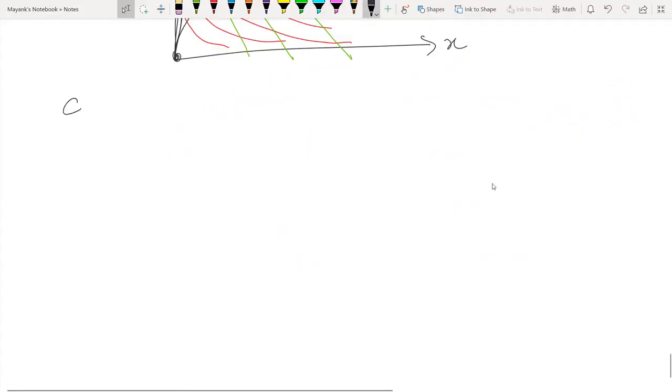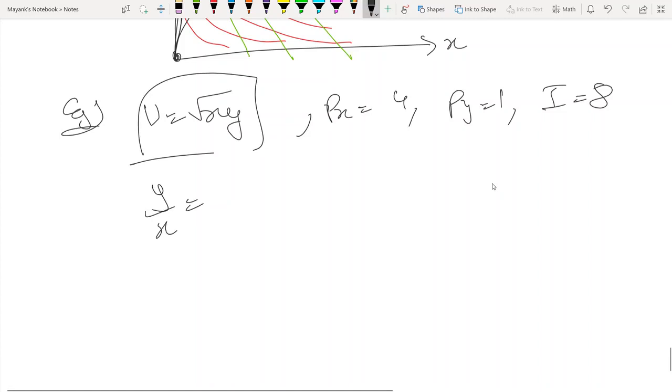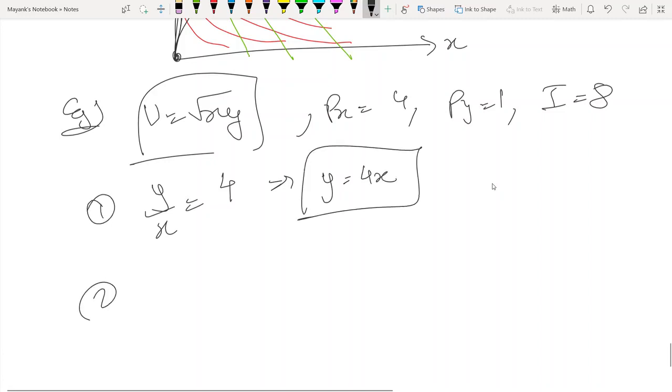Let's take a simpler example. Let's take a convex example. Let's take utility equal to under root xy. Px equal to 4, Py equal to 1, income equal to 8. Okay. So first equation is पहले MRS वाली equation use कर लेते हैं. MRS y by x equal to Px upon Py. So Px upon Py is 4, which implies y equals to 4x. That's equation number 1. Equation number 2 is Pxx, that is 4x, plus Pyy, that is 1y, is equal to I, that is 8.